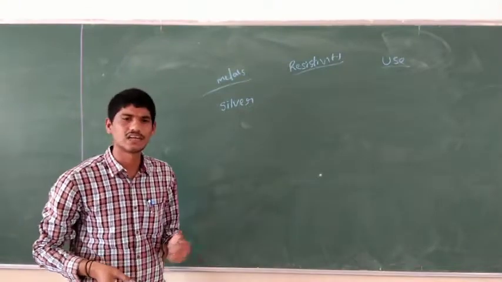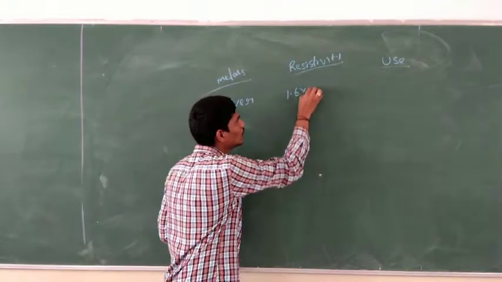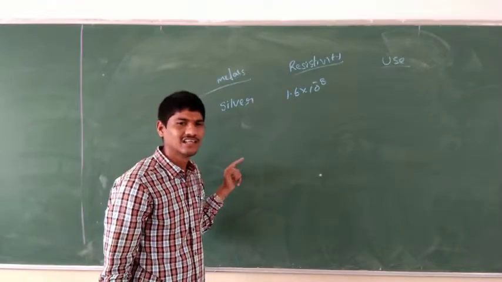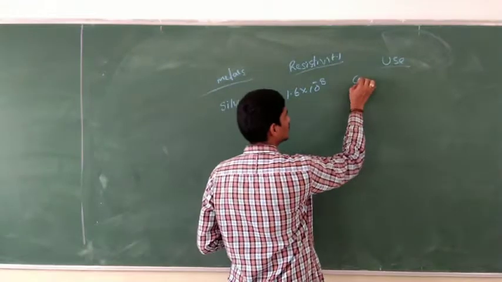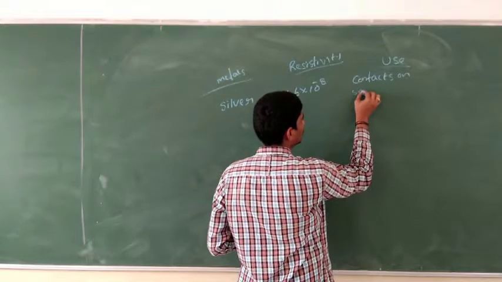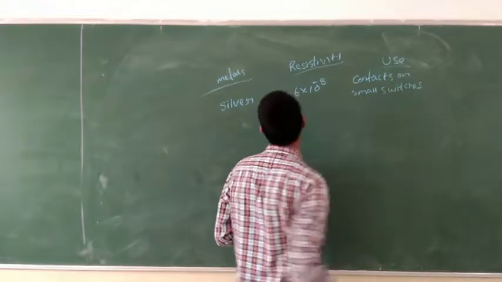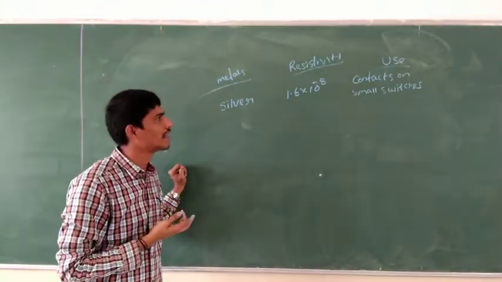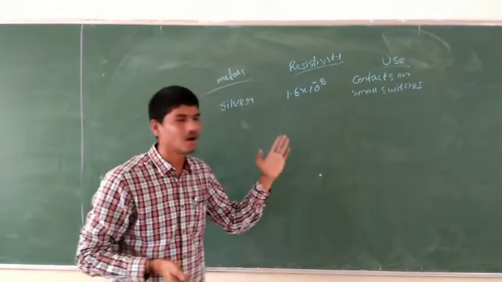The silver resistivity is 1.6 into 10 to the power of minus 8. The use of silver is contacts on small switches.